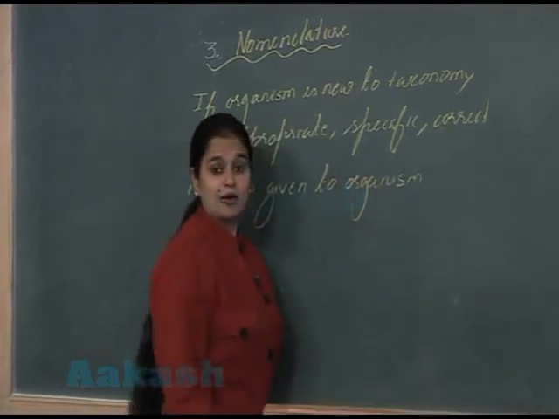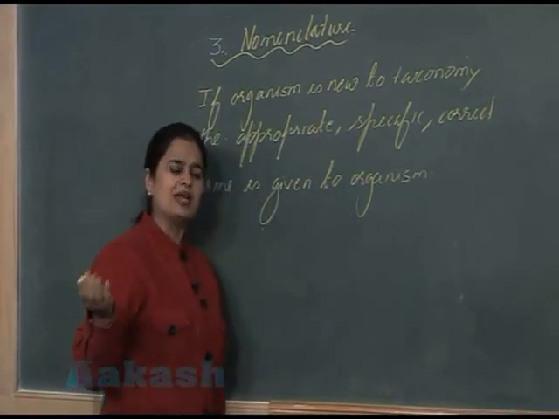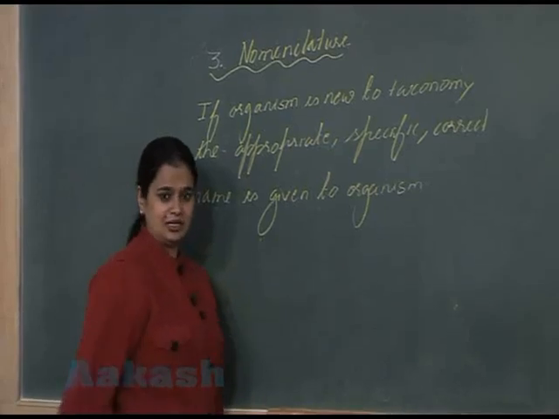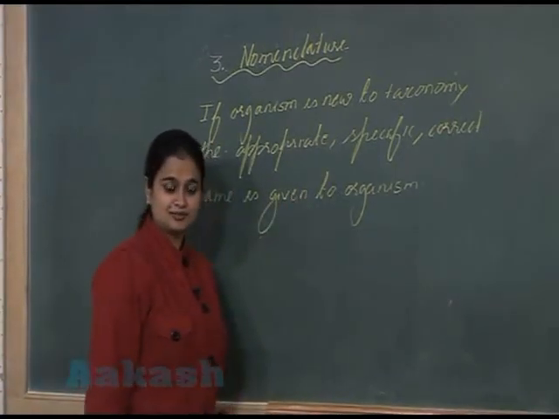It is given on the basis of some specified rules and criteria. This is what represents nomenclature.